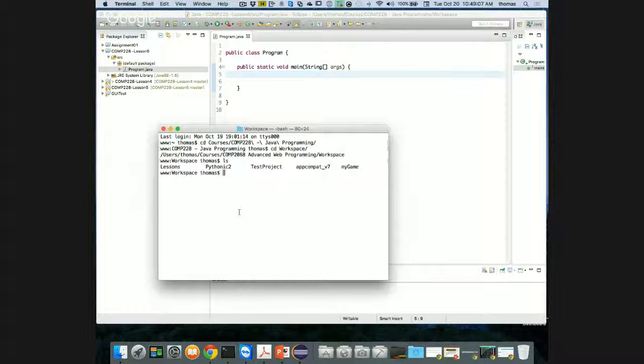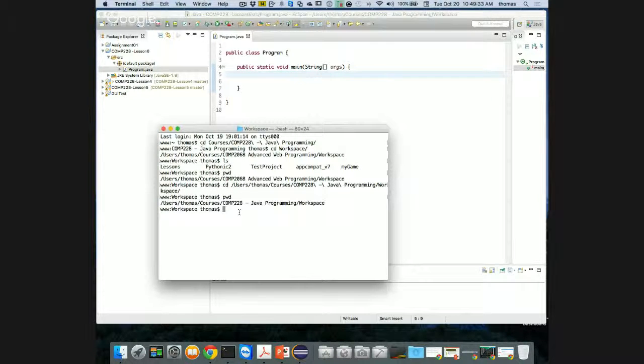and if I do a list, I got the wrong list, because if I do a path, my path is users Thomas courses COMP228, which is not right, right? I need to go to users Thomas courses for me, and this is just me. I'm just trying to find my path, COMP228, right? And then workspace. If I can type properly. Now that's wrong again. Right. Well, oh, that was right. Okay, good. So now I have four folders in here.